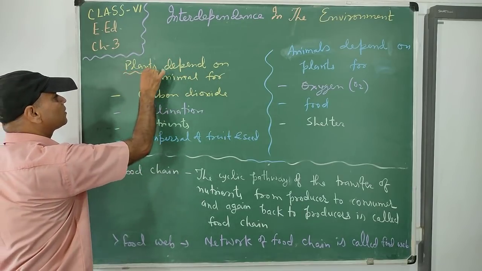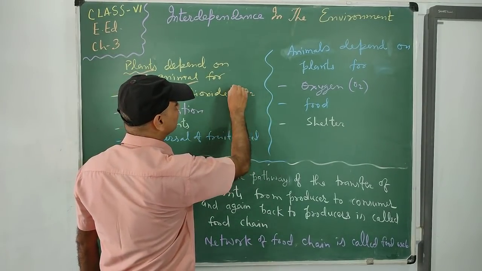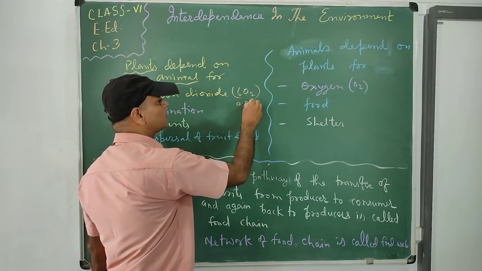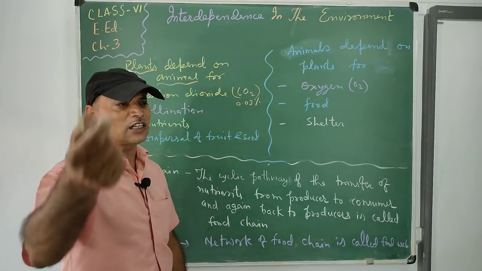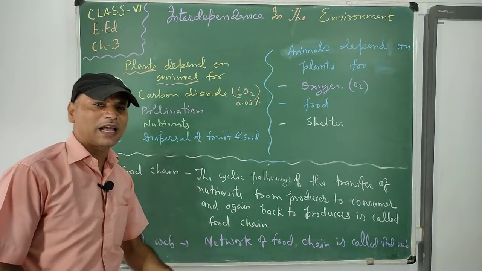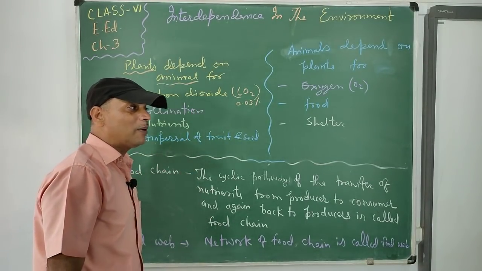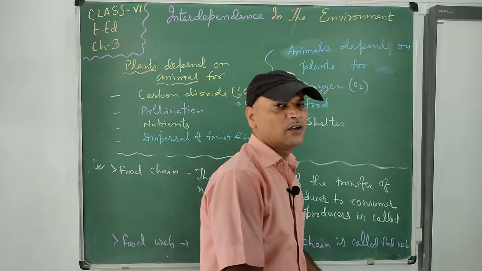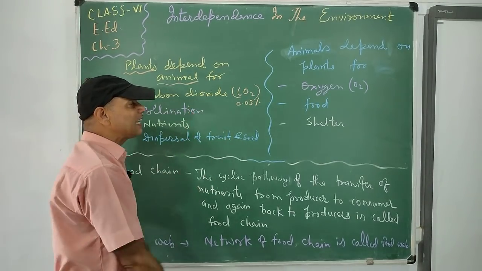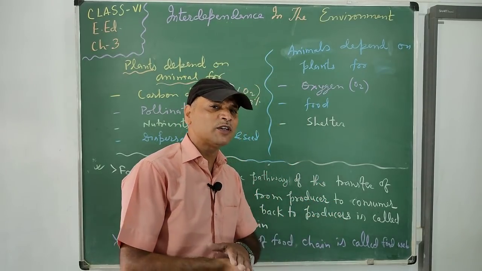So here you see the first, plants depend on animals for carbon dioxide. You know, carbon dioxide is present in the environment or atmosphere in a very small amount, 0.03%. But it fulfills the requirement of plants for their photosynthesis. So the activity of photosynthesis takes place with the help of this carbon dioxide. But if the amount of carbon dioxide decreases, what happens? They are unable to do photosynthesis. So for the cycling of carbon dioxide, they depend on animals for the requirement of carbon dioxide.